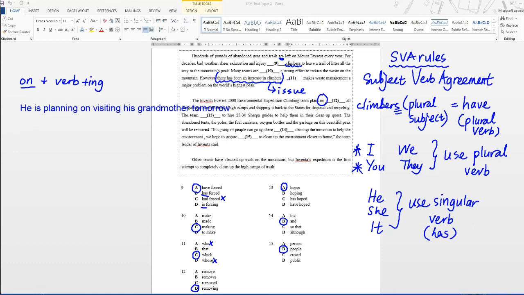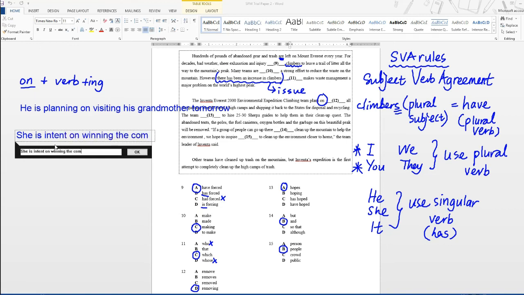Another sentence using the same grammar rule: she is intent on winning the competition. She is intent, meaning she's very determined, sangat berniat. So when you see the preposition on, it's followed by a verb plus ing. So that's why for question 12, the answer is removing.